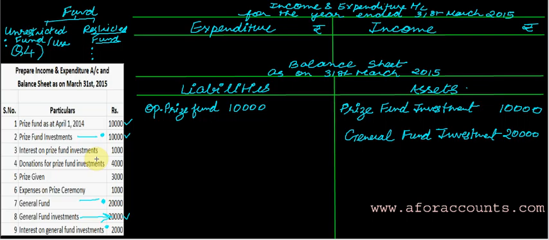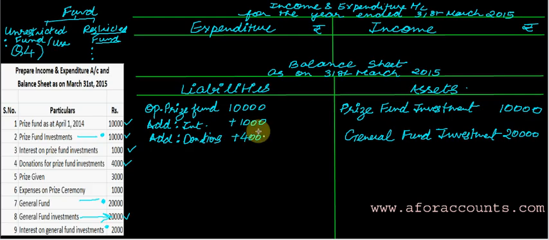Isn't it an income? So add interest 1,000. Now donations for prize fund, donation again being an income, so add the donations. Donations is 4,000 rupees.